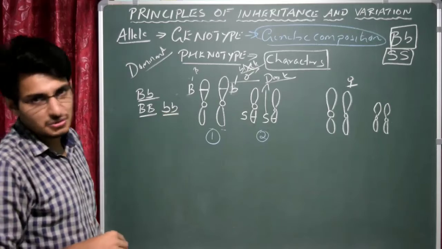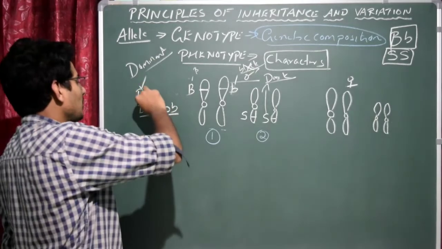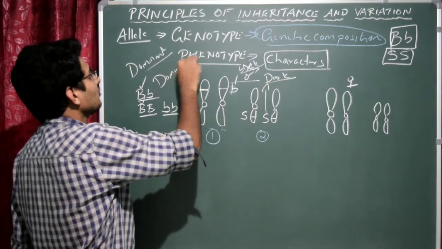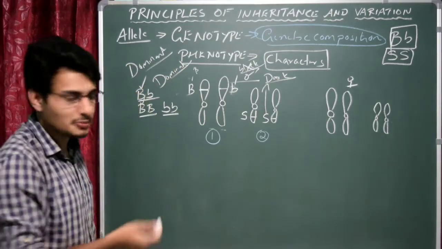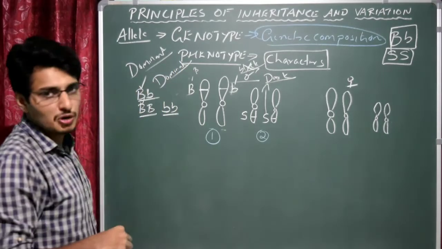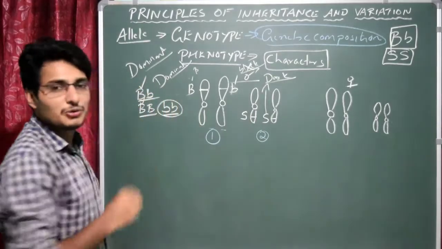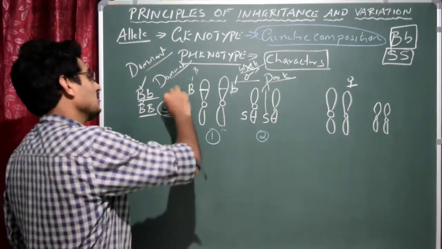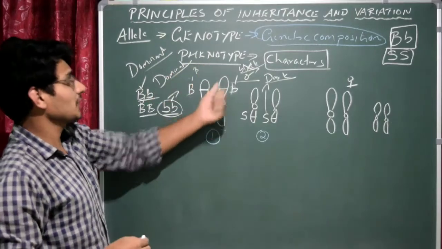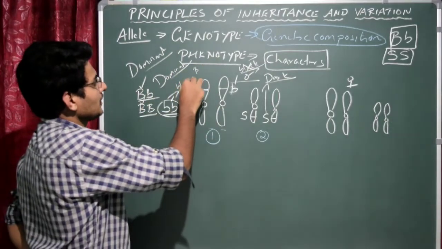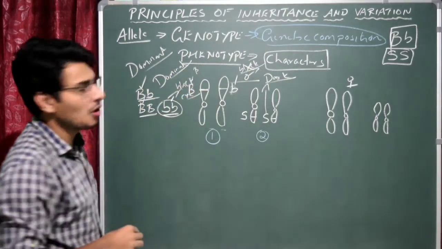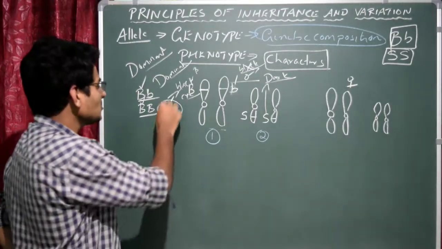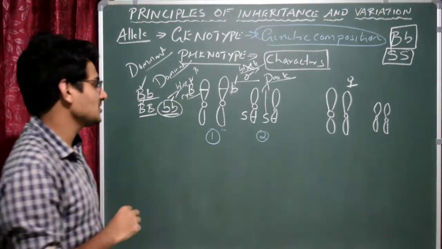So this is actually the thing to remember. Wherever you find the capital letter B, obviously it is dominant. That means the dominant character will express, because the capital B will express, which will suppress the activity of small b. In this case, you don't see the capital B. As a result, the phenotype will be the black color eye. In this case, the brown colored eye will not be seen, only the black color will be seen, because here there is no capital B. This is the thing to remember.